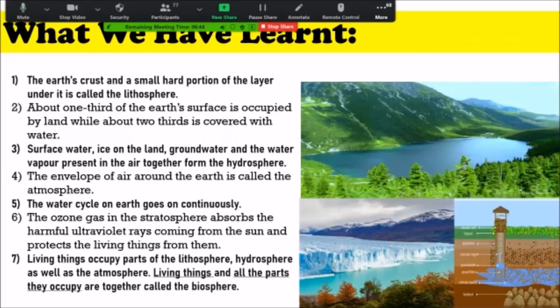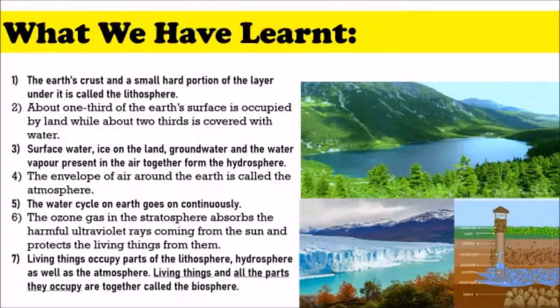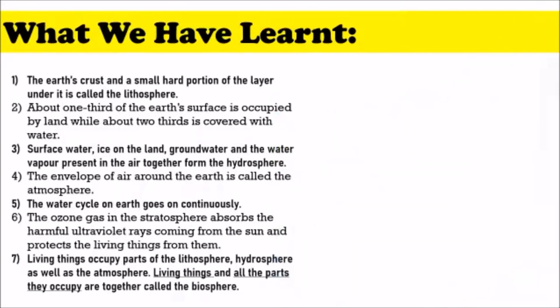Around the earth is called your atmosphere. Now, I'm so sorry, this picture was talking about your surface water, the ice on land, the groundwater, and the water vapor around you. Next, the envelope of air around the earth is called the atmosphere.